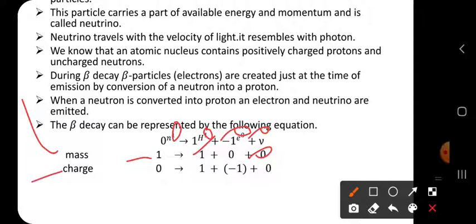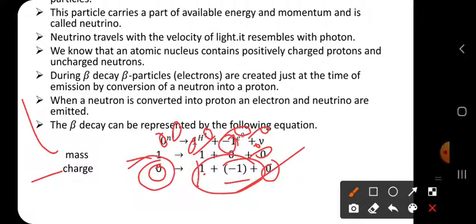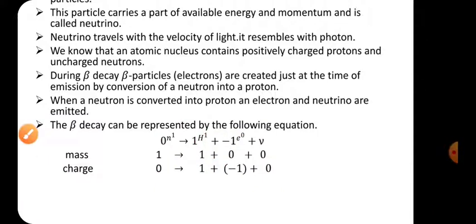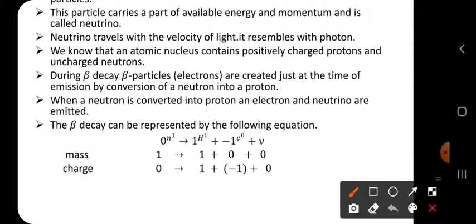Next, charge. Here the charge is 0, so that is why 0 is written, and here charge is +1, and here charge is -1, and here charge nothing shown means 0. Plus 1 minus 1 becomes 0. So that is why 0 equals 0. So that means mass and charges before conversion and after conversion are the same.